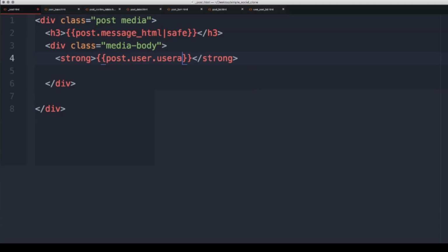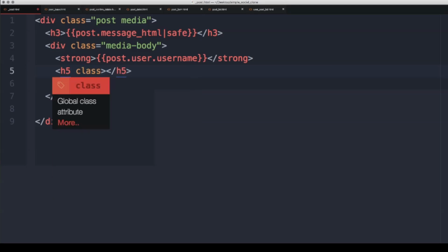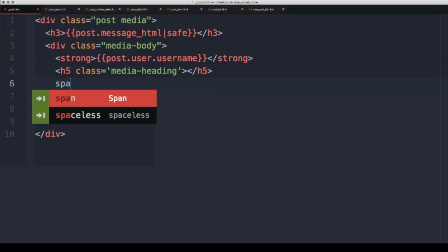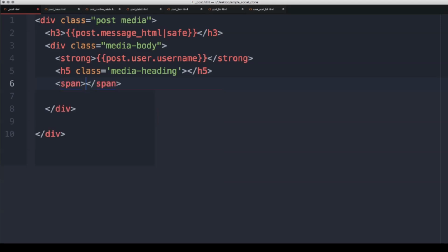And so the actual name of the person here, that's going to be the symbol, and then we'll have h5. And let's give this a class of media-heading. And again, we may or may not use all these classes, really up to you. Then after that we are going to have a span, and let's give this span a class for username.